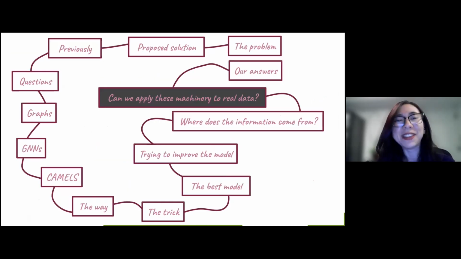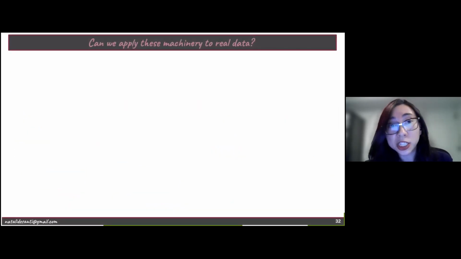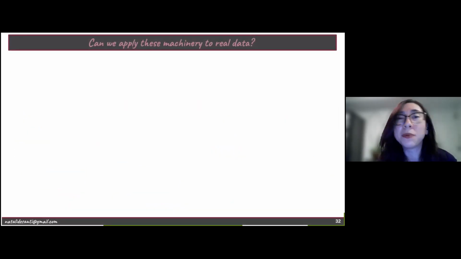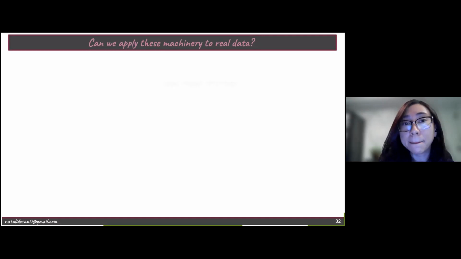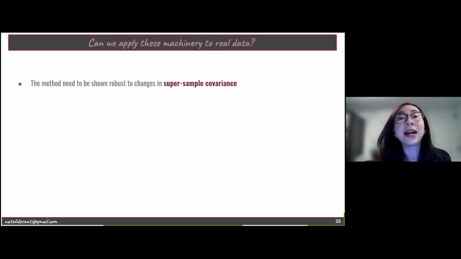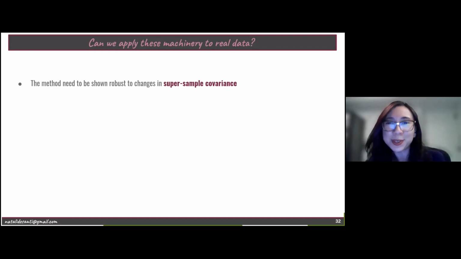At the end, we can try to ask the question: can we apply this machinery to real data? I told you at the beginning, we're trying to take our first steps in order to apply this machinery to real data. The fact that we have a model which is robust is the first step. But we have a lot of problems that we have to overcome as well, and these are related to the next steps of this work.